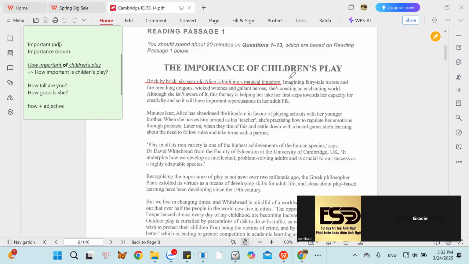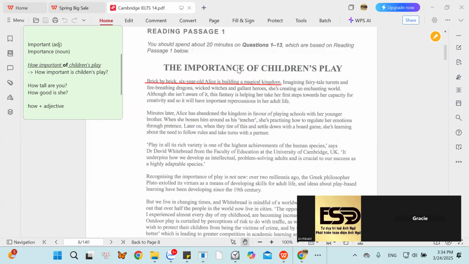So, show me the meaning of it quickly, please. I think like step by step. Step by step, all right? But why do they mention the word brick here? If you say step by step, very good. But here, why do they mention the word brick here? Because if you want to build something, you need to have something.